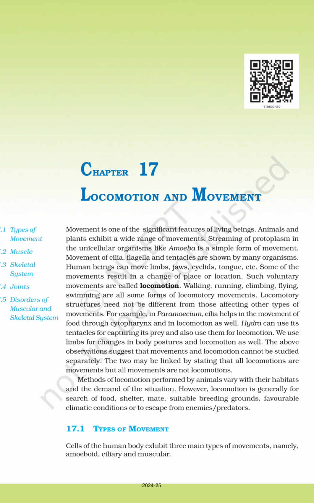Methods of locomotion performed by animals vary with their habitats and the demand of the situation. However, locomotion is generally for search of food, shelter, mate, suitable breeding grounds, favorable climatic conditions, or the escape from enemies. Types of movement. Cells of the human body exhibit three main types of movements, namely amoeboid, ciliary, and muscular.